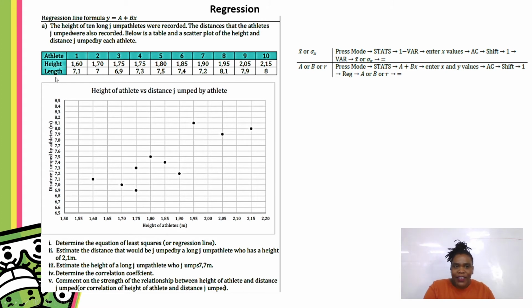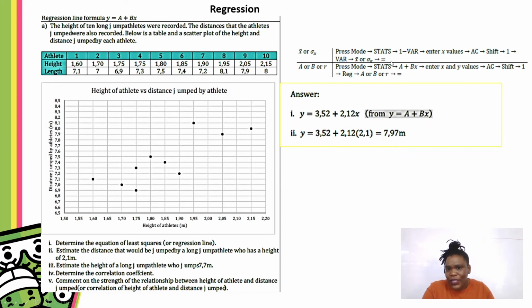You then enter those into your calculator and use that to get your R, your regression coefficient. You use that to get your least squares regression line equation. If you have your scientific calculator, I've just put it up here. You literally have to press mode once you have your calculator in front of you, and practice doing this. Calculator work is very important. If you're overwhelmed and nervous, you might make a few calculator mistakes. So practice doing these steps.